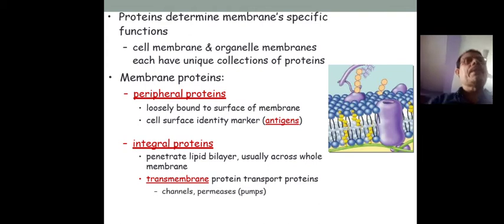Proteins determine membrane specific function. The peripheral protein and the integral protein determine the membrane specific function. The cell membrane and organelle membranes each have a unique collection of membrane proteins. Peripheral protein is loosely bound to the surface of the membrane, and the cell surface identifies the marker or antigens. Integral protein penetrates the lipid bilayer, usually crossing the whole membrane. Transmembrane proteins act as transport proteins, channels, permeases, or pump types of systems.